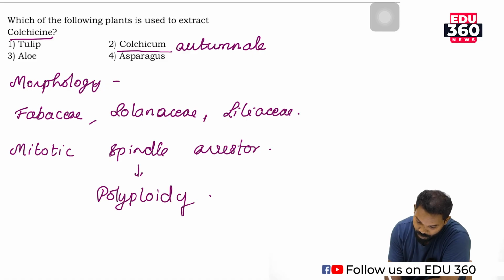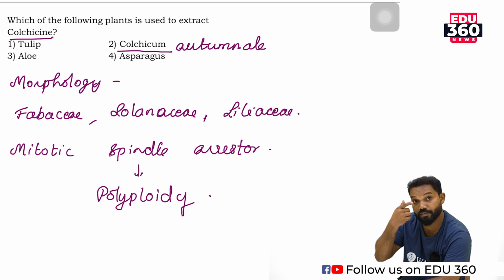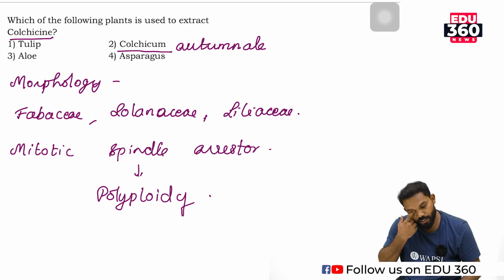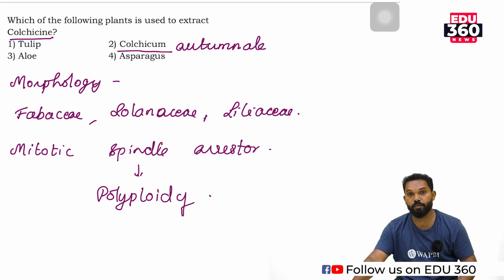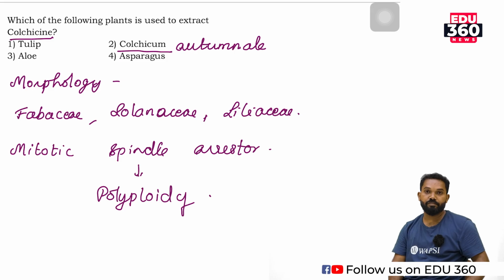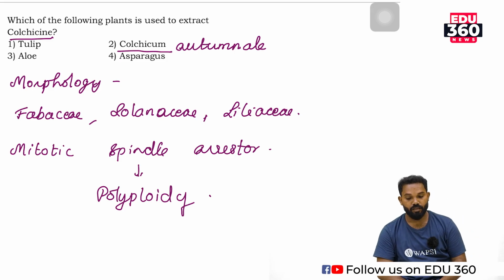polyploidy. What is polyploidy? What is haploid? What is diploid? Then aneuploid, euploid, then polyploidy. Generally, our chromosome number is 23 pairs.